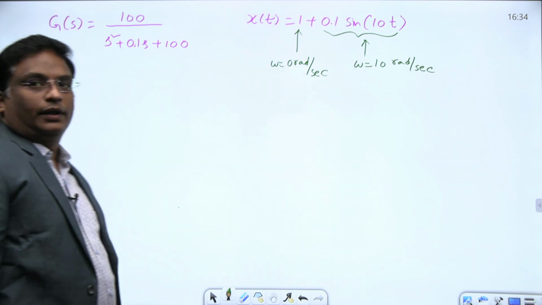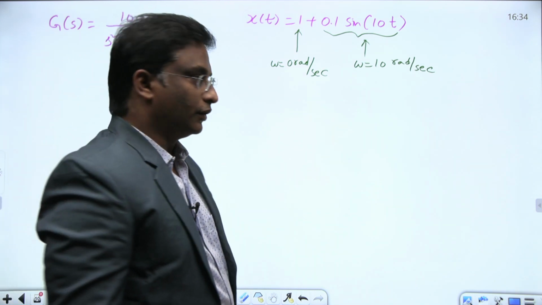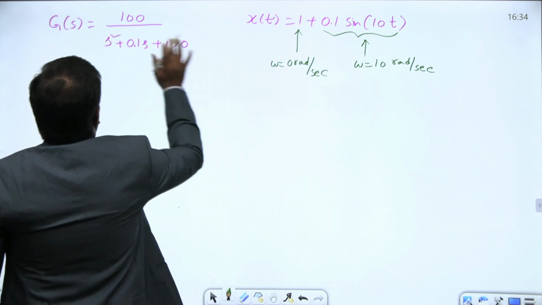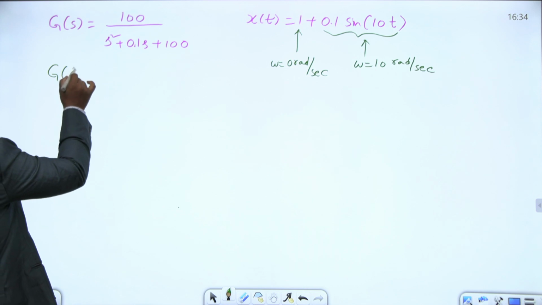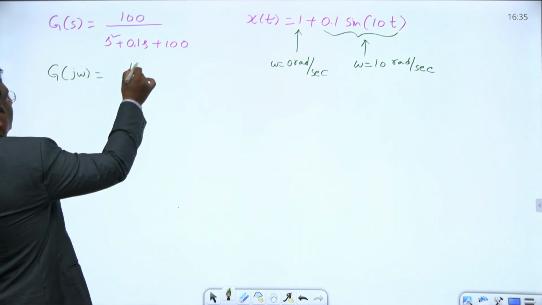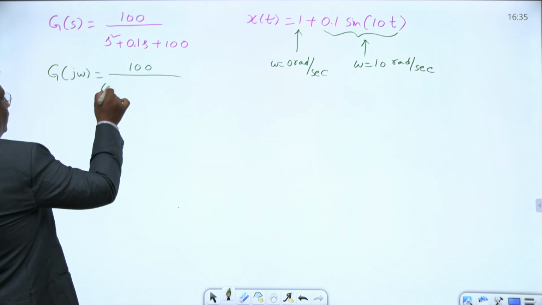Okay, I am showing the shortcut here on how to calculate the steady state response. y of t. First of all, you calculate g of j omega. What is g of j omega? Just replace s by j omega.